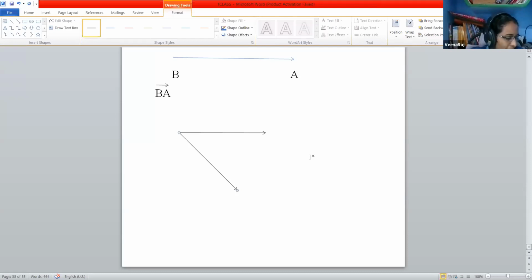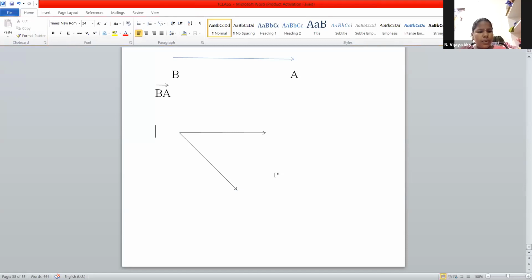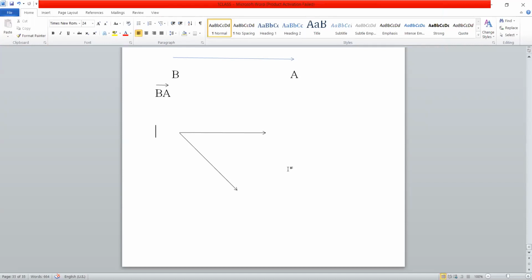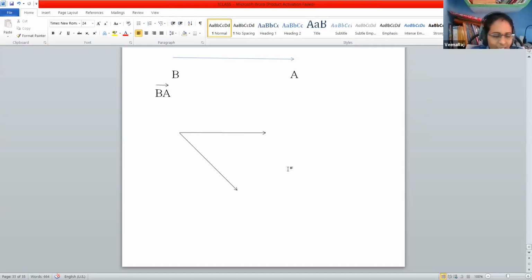What is the difference between this PQ and UPQ? UPQ is an angle, UP is a line segment. Yes, in the figure. Once you observe the second figure, what is this EC and what is this DEC? DEC is an angle and EC is a line segment.